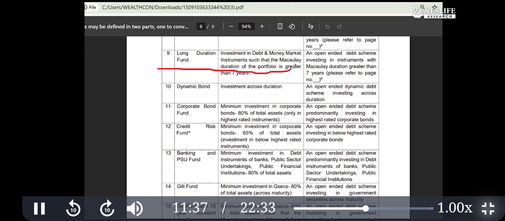Why is it important? Because duration or maturity is sensitive to the interest rate. If RBI increases its rate, bond prices fall. If RBI reduces the interest rate, bond prices go up. So that's why this maturity is important. And the longer the duration, the higher the sensitivity. That means long duration will fluctuate more with the interest rate change. That's why duration is important here.